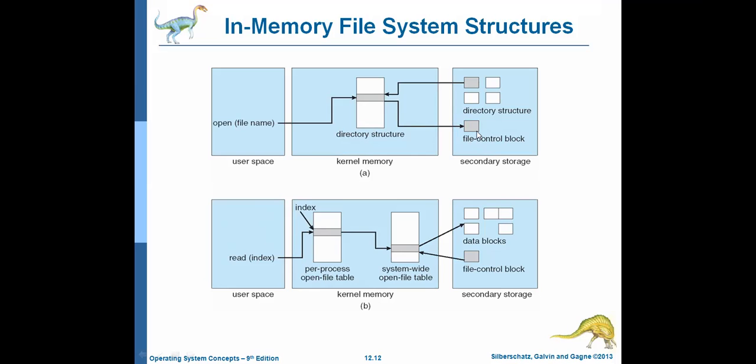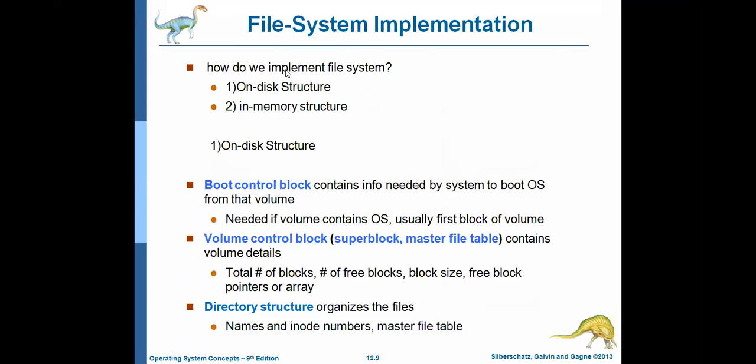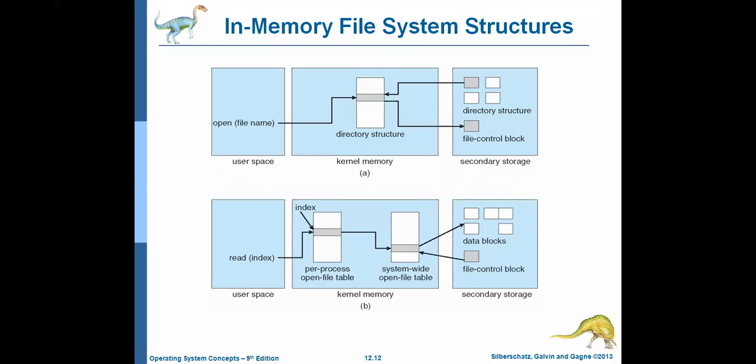Where is the file control block available? The file control block is a part on the disk, and on disk means secondary memory.